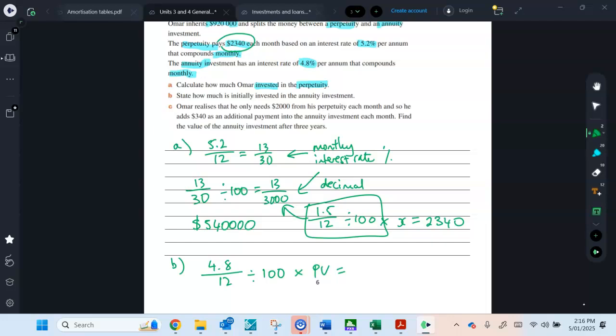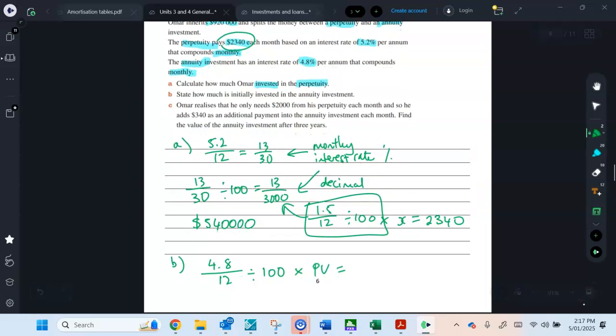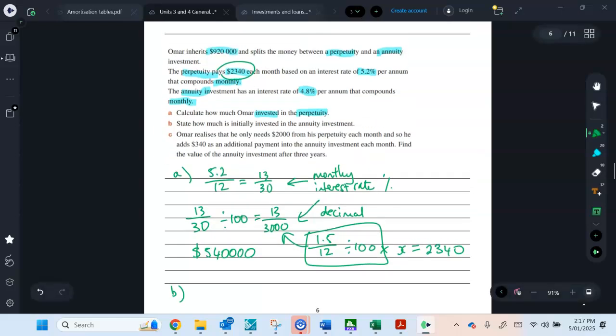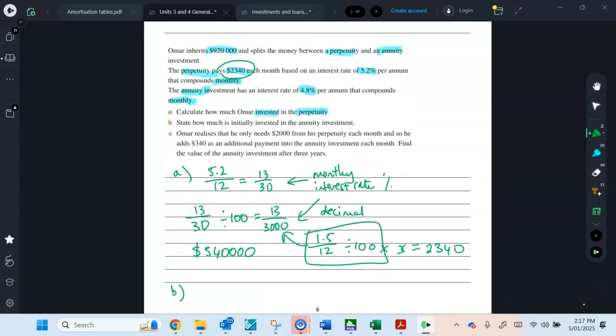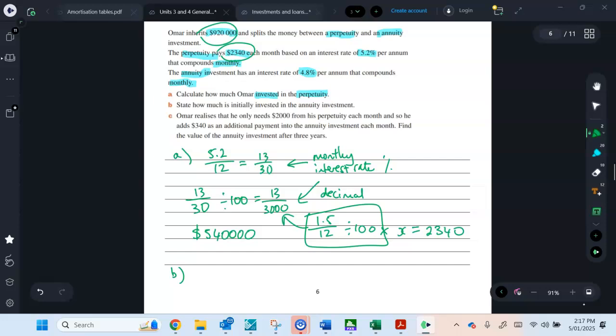There's an interest rate that compounds monthly. Oh, silly Billy, we don't have to do it the same way. You're probably thinking, what is she doing? I'm making it too complicated, because we didn't know what the payment amount was, but we do know, which I missed, that he inherited $920,000.